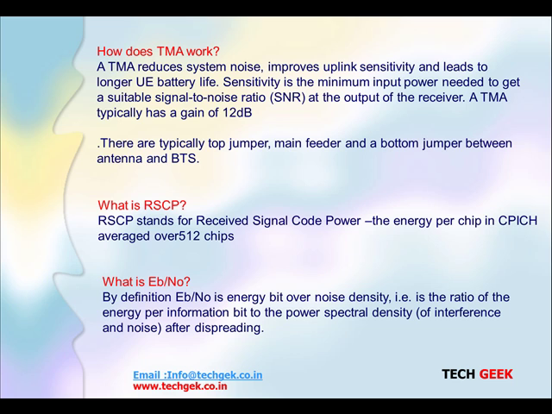What is Eb/No? By definition, Eb/No is the energy per bit over the noise density. That is the ratio of the energy per information bit over the power spectral density of interference and noise after despreading the signals. That is what we call Eb/No.